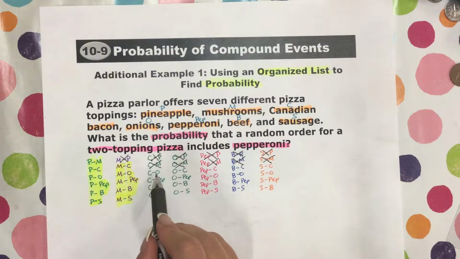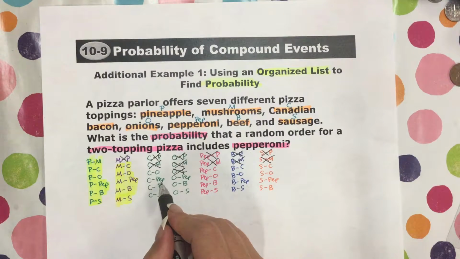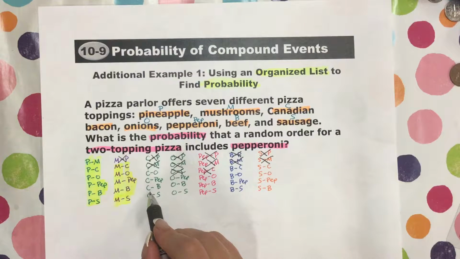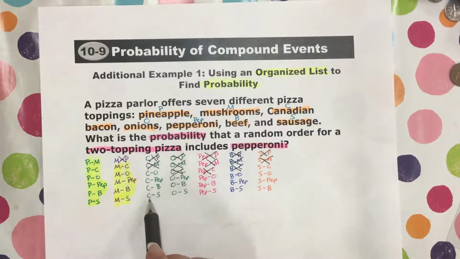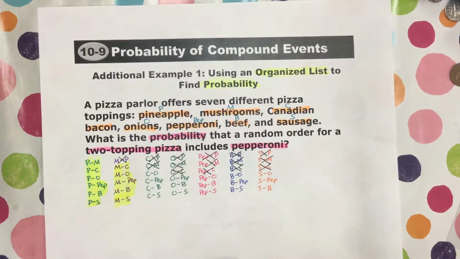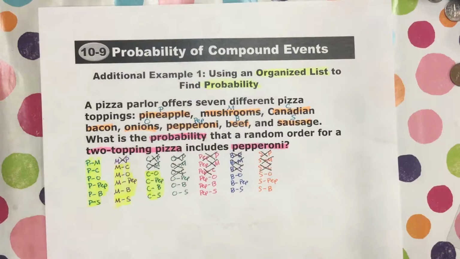This is Canadian bacon and onions is the same thing as onions and Canadian bacon. Canadian bacon and pep is the same thing as pep and Canadian bacon. Canadian bacon and beef is the same thing as beef and Canadian bacon. And Canadian bacon and sausage is the same thing as sausage and Canadian bacon. So now these ones are all complete.